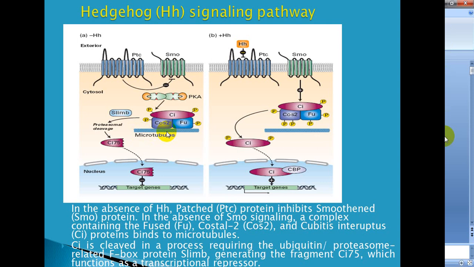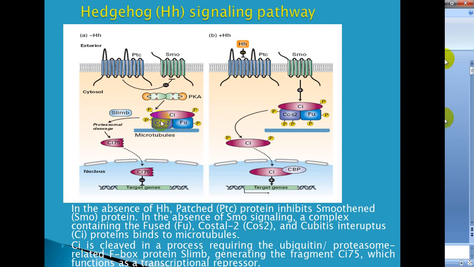Now, with the help of this PKA, these complex proteins, that is cubitus interruptus, costal 2 and fused, they are hyperphosphorylated.